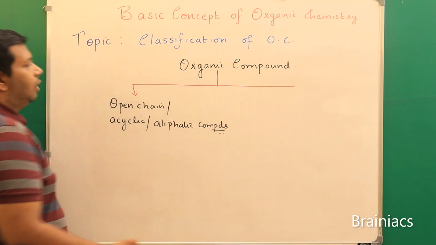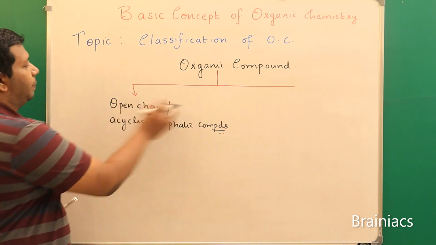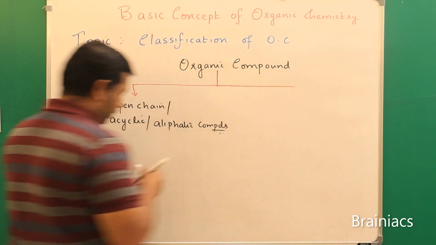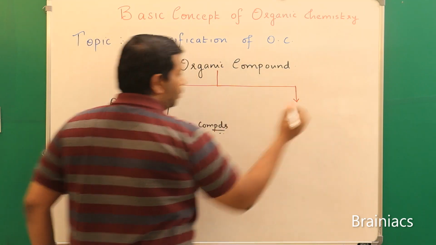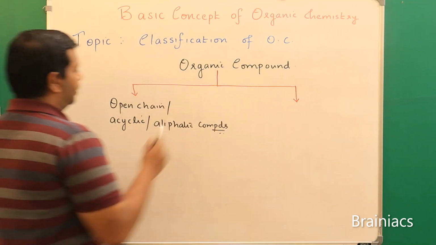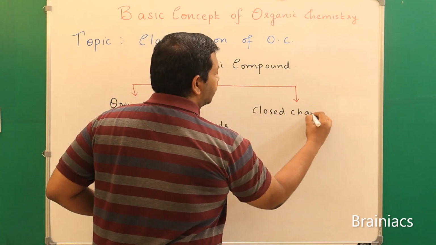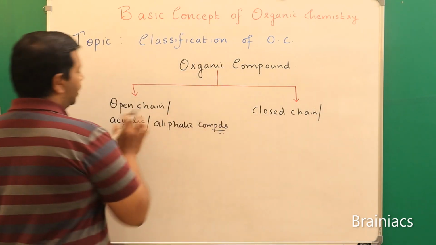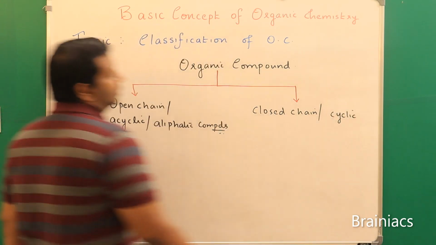Okay. Now the next broad classification, you will understand it, because if one is open chain, then the other one should be what actually? It should be closed chain organic compounds. So the other area we call closed chain organic compounds. Closed chain organic compounds can also be called what actually? Cyclic. Understood?